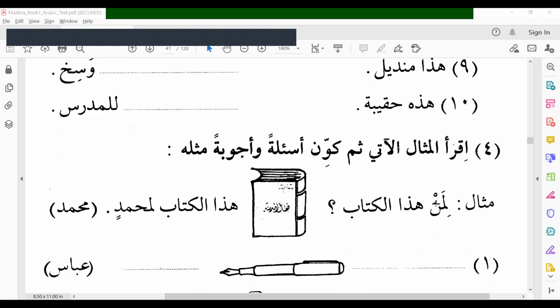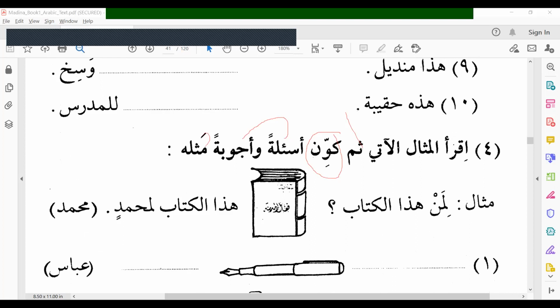Okay. Next, exercise 4. Iqra'il mithal al-ati. Read the following example. Thumma, then. Kawwin, make. As'ilatan wa ajwibatan, questions and answers.